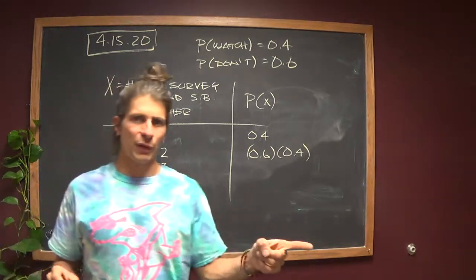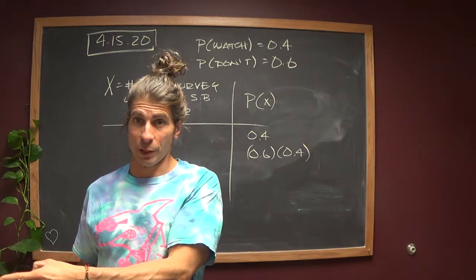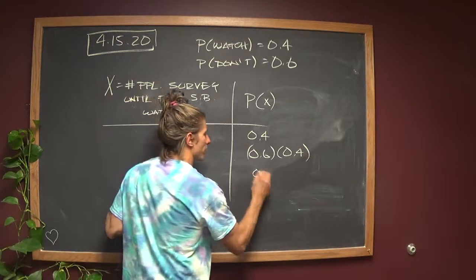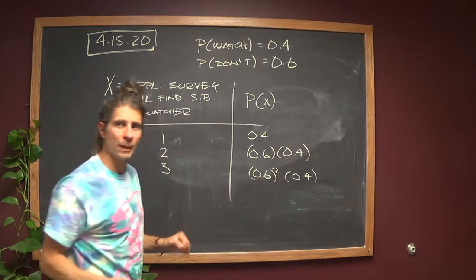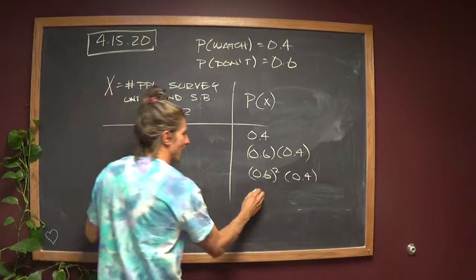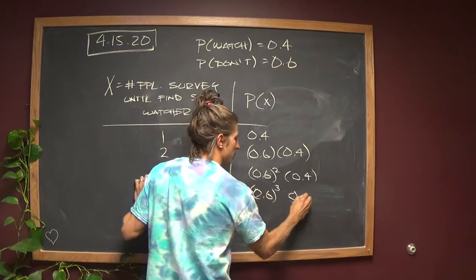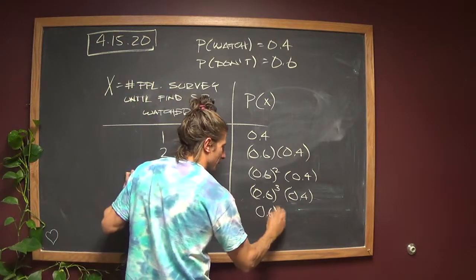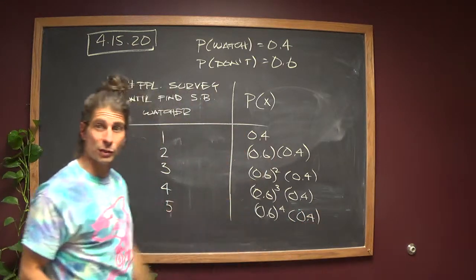How about if it takes 3 people? Well, that means the first person that you asked said, no, I don't watch it. Second person you asked said, I don't watch it. And the third person that you asked said, yeah, I do. So now it's going to be 0.6 squared times your 0.4. And hopefully you're going to start seeing a pattern now. If it takes 4 people, that means you have to ask 3 that all say no, and the last person says yes. If it takes 5 people, you're going to have to ask 4 people that say no until the last says yes, and so forth and so on.